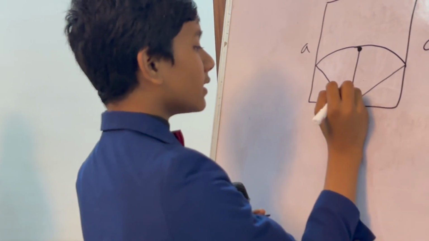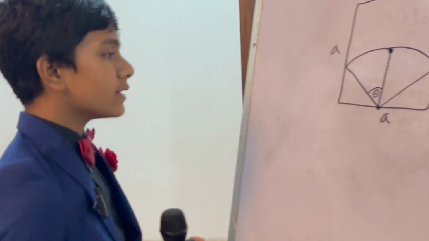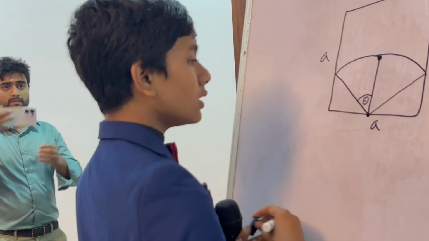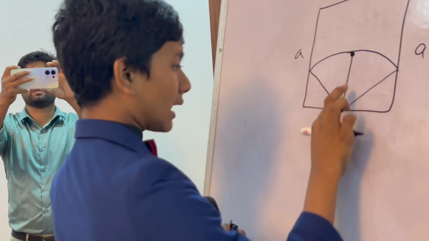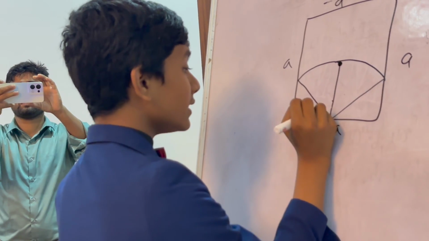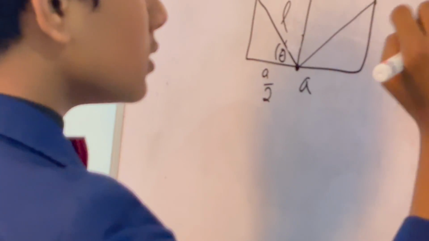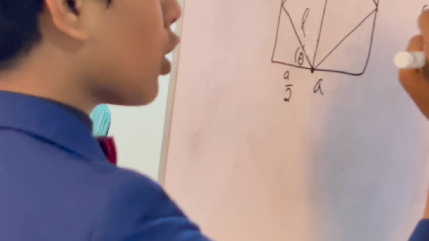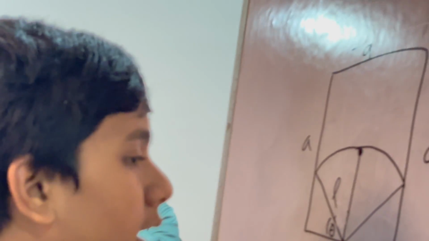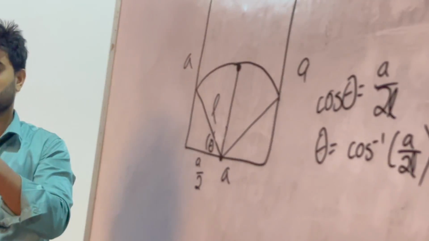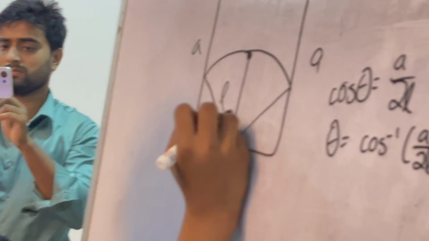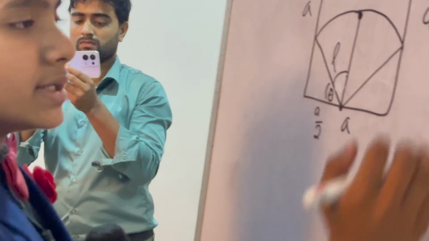So first of all, I kind of want to find this theta in specific. So how do we find that? Well, it should be pretty simple because we already know the length of this. This is A over 2, adjacent over hypotenuse, so A over 2L. So we know theta should be arc cosine of A over 2L. All right, so then we have that this is just going to be 90 minus this.